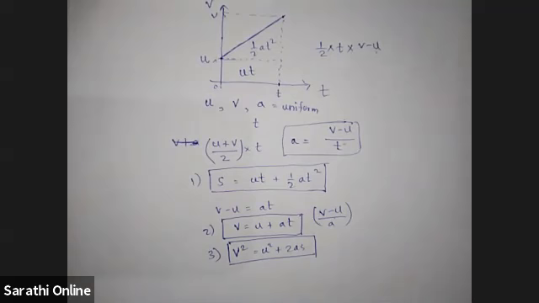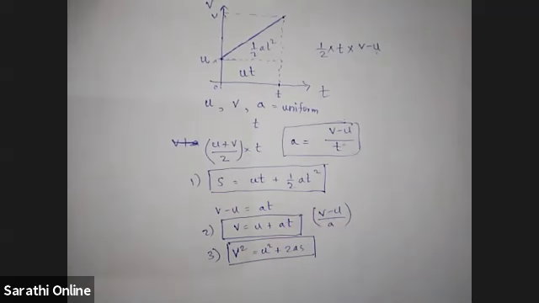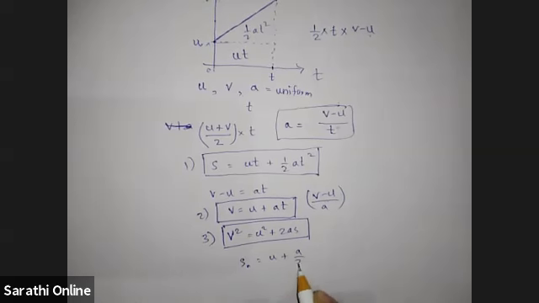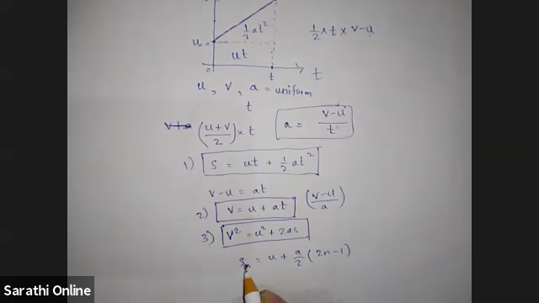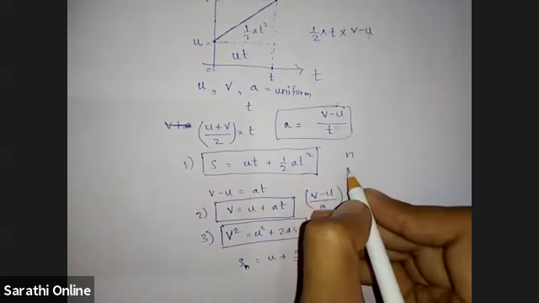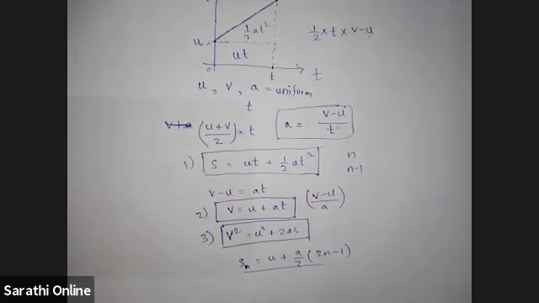Fourth one, which equation? We can make many equations like this, by combinations. It is written Sn equals u plus a by 2 bracket 2n minus 1. So this is distance traveled in n seconds. Sn means distance traveled in the nth second. You find distance traveled in total time n seconds, then you find distance traveled in n minus 1 seconds, and you subtract, then you will get this equation.